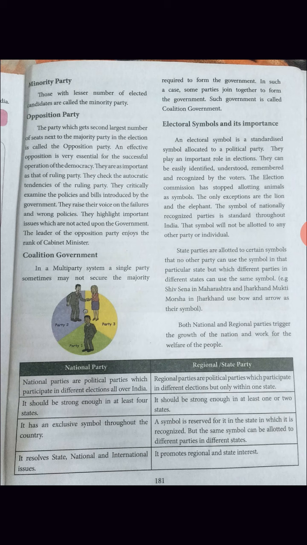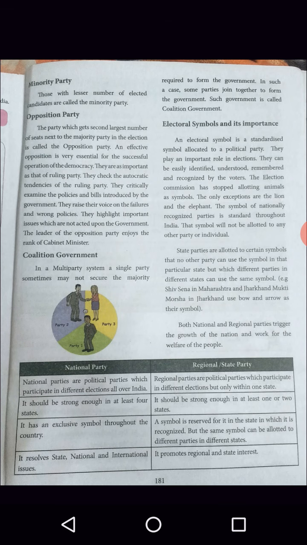The Election Commission has stopped allotting animals as symbols. The only exceptions are the lion and the elephant. You can choose lion and elephant, not other animals. The symbols of nationally recognized parties are standard throughout India. It is a standard one all over India. That symbol will not be allotted to any other party or individual, that is, an independent candidate or any other party. It is fixed for one party, permanently.